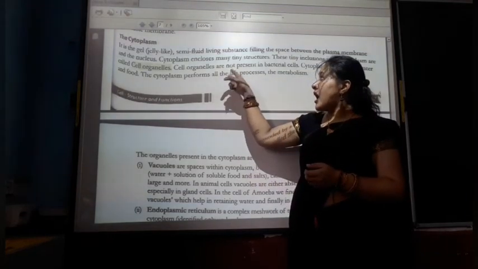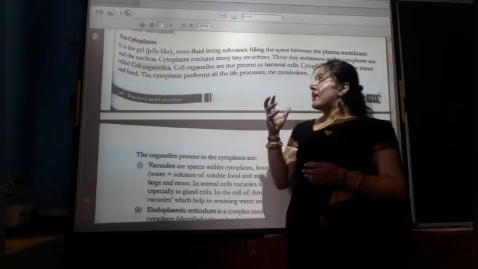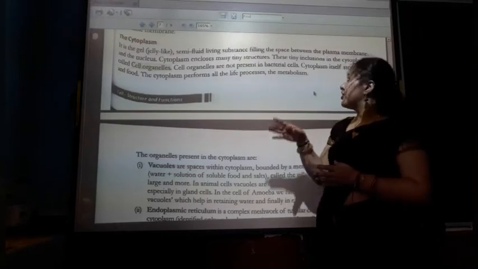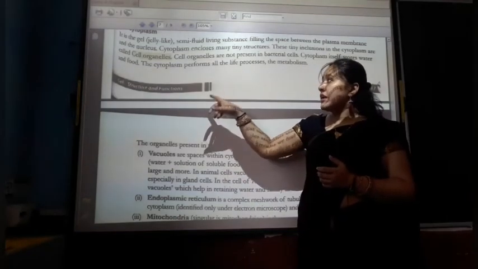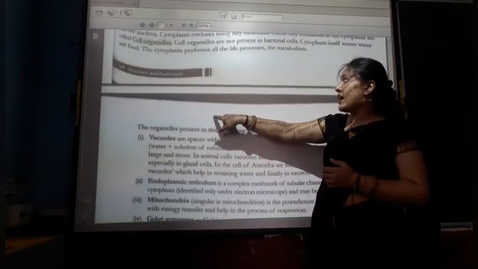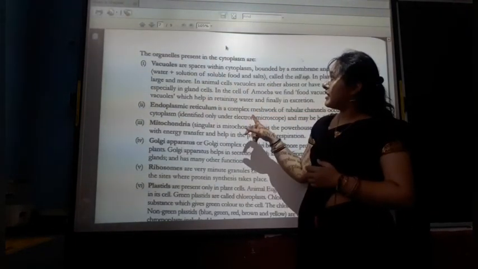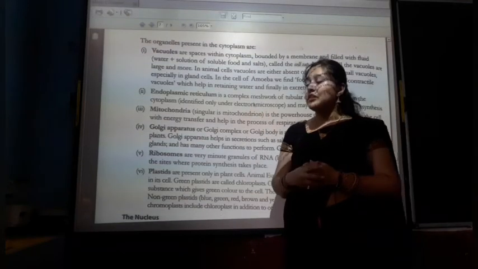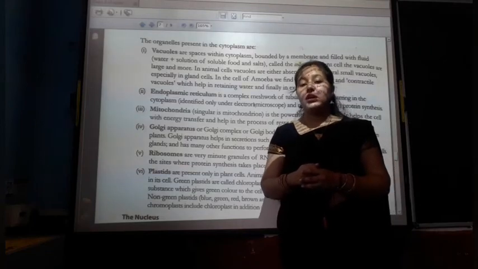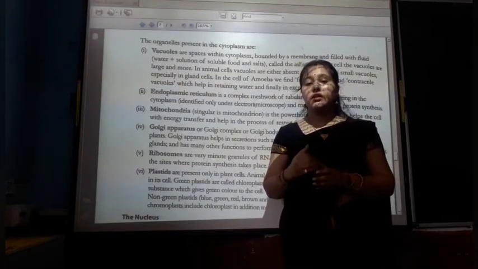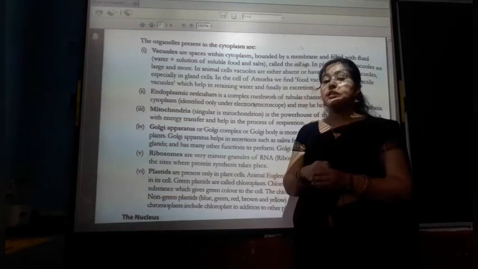Cell organelles are not present in bacterial cells. So it's only in bacterial cells that cell organelles are not there. Cytoplasm itself is a store of water and food. The cytoplasm performs all the life processes and the metabolism. Different types of organelles are present in the cytoplasm, like in our body different types of organs are there and their work is also different. So here also we have different types of cell organelles and their functions.